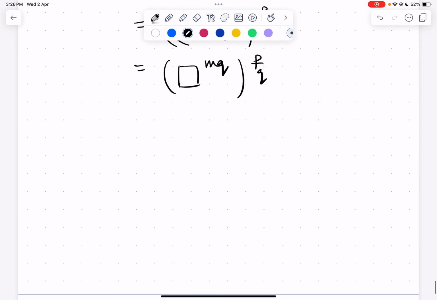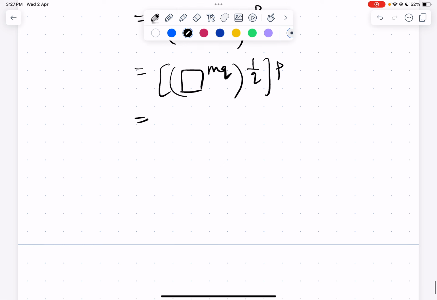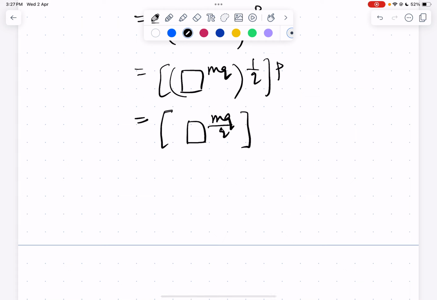What is this power p/q? This is, by definition, (box^(mq))^(1/q) to the power p. And box^(mq) times 1/q is just, we know, box^(mq/q), by the definition of a^(m/n). So a^m to the power 1/n is just a^(m/n).